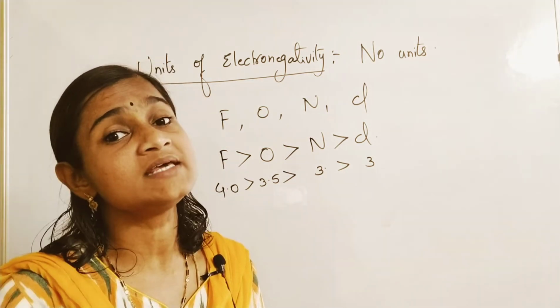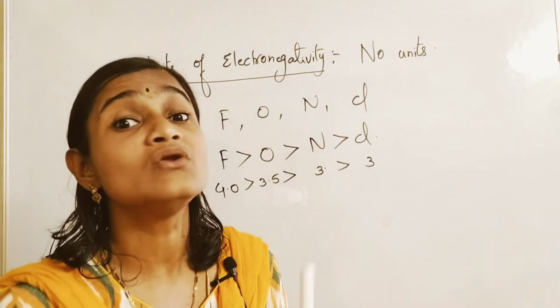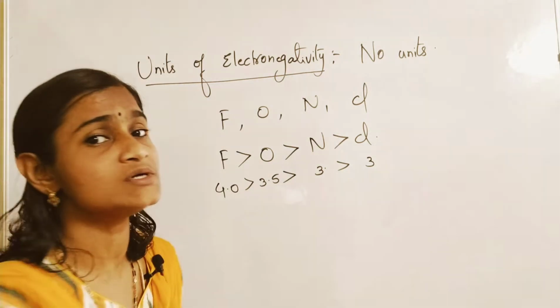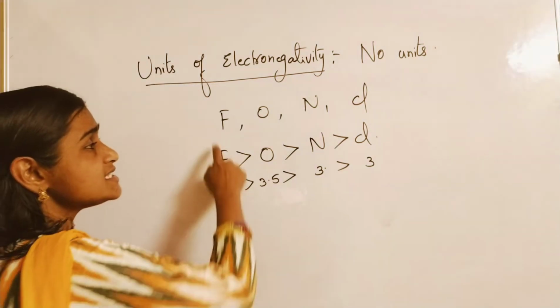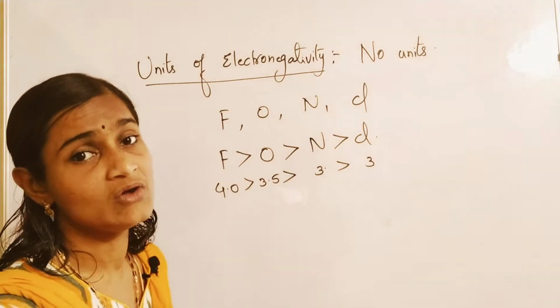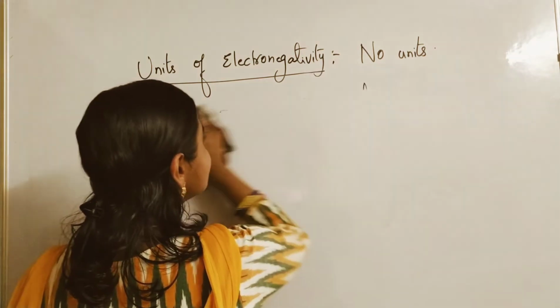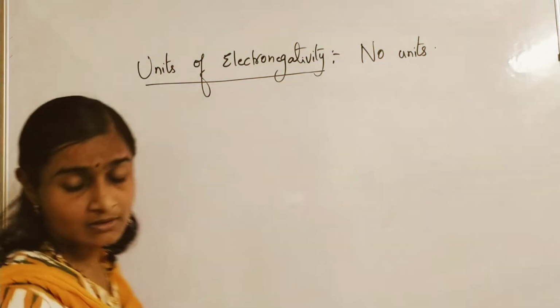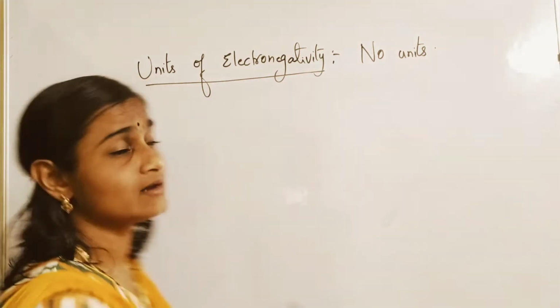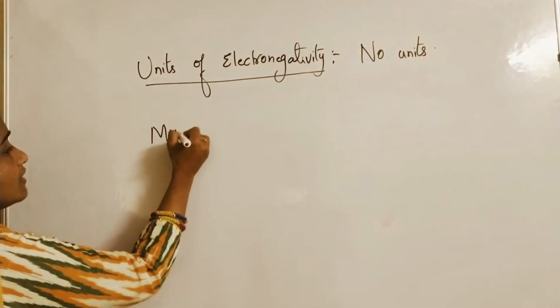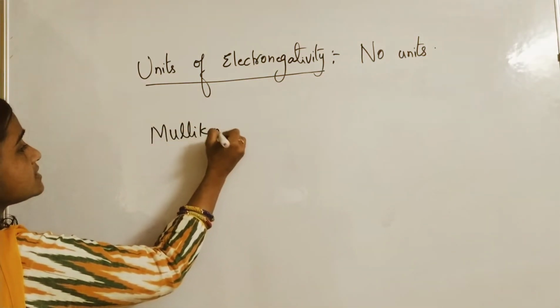Electronegativity is a tendency mostly possessed by what? Non-metals only. That point also please remember. So F, O, N, Cl, remember this in this order only. And there is another scientist who is called Mulliken. Okay, Mulliken's scale.